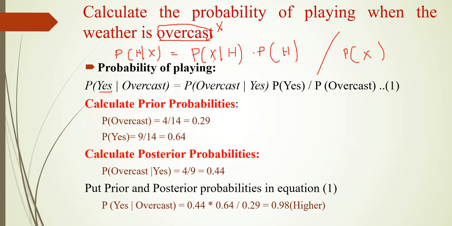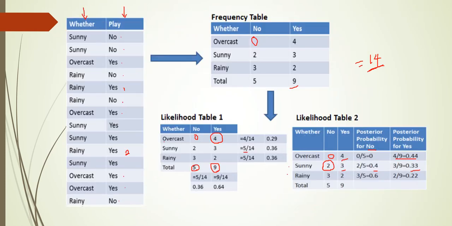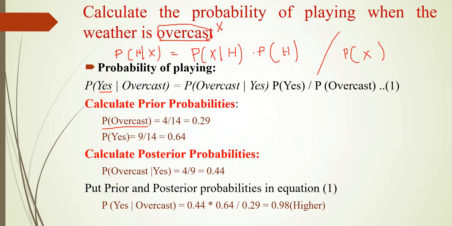First we need to calculate the prior probabilities. What is the prior probability of P of overcast? 4 by 14. Then what is the probability for yes? So totally how many yes are there? 9 yes are there. So 9 divided by 14. Okay. So these are the prior probabilities.